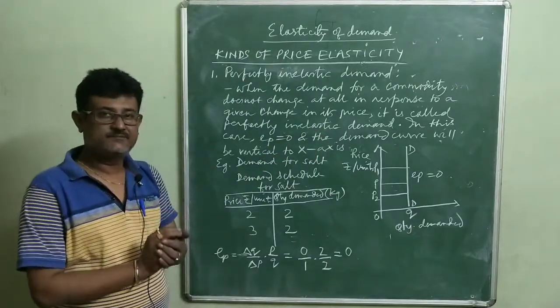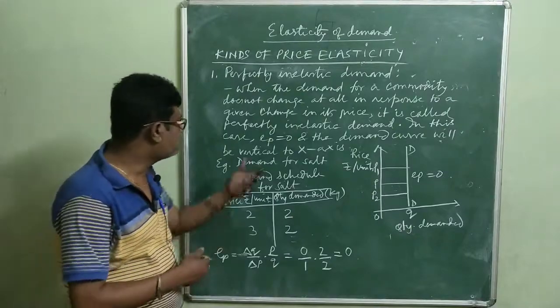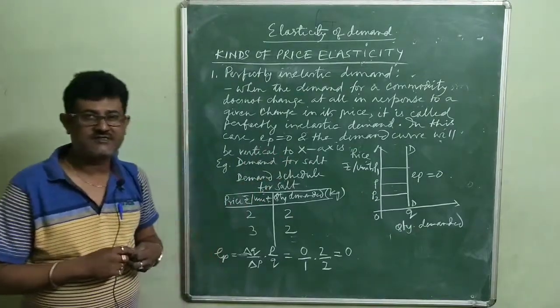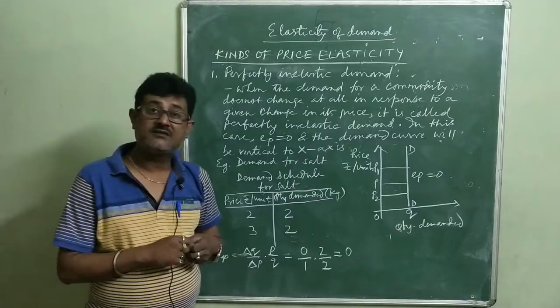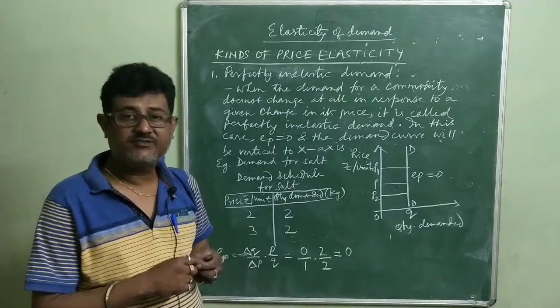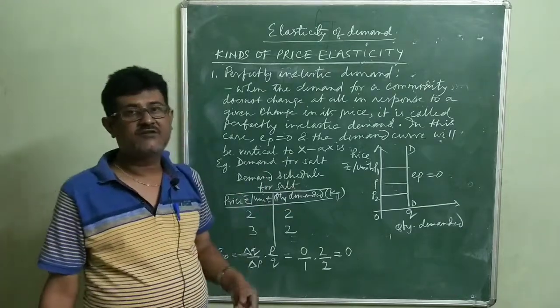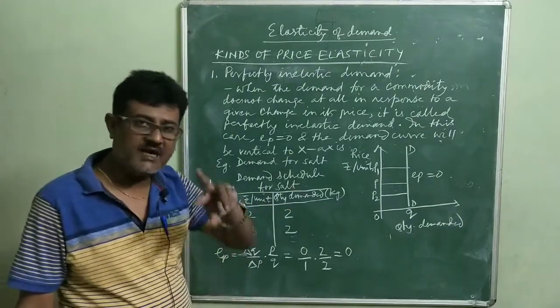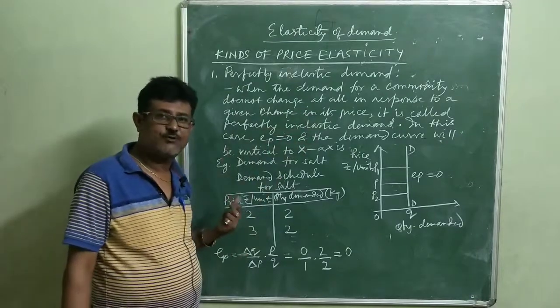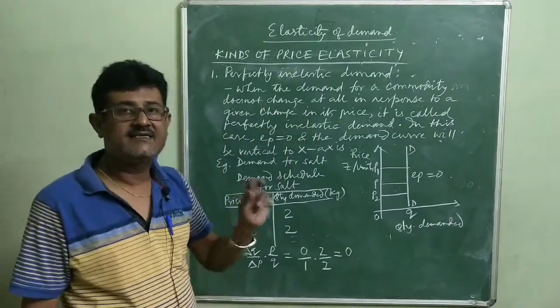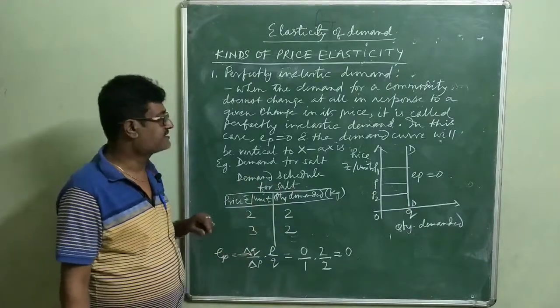Say we are taking the example of salt. If the price of salt falls, it is not necessary that with the fall in price we will purchase higher quantities of salt. That means the demand for salt will not respond to the change in price. So we can say that its demand is perfectly inelastic.